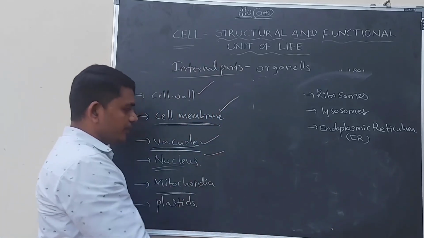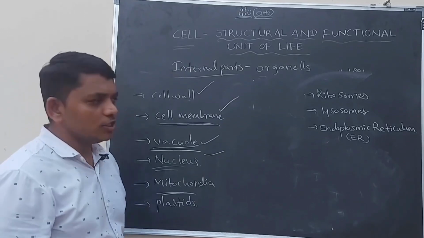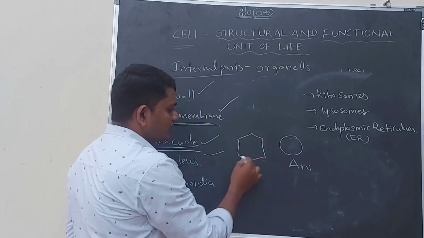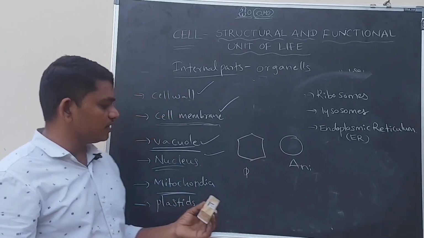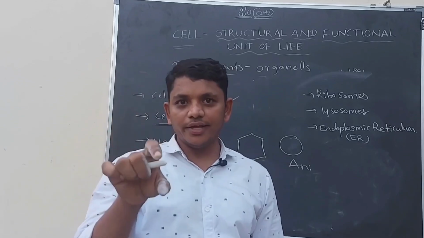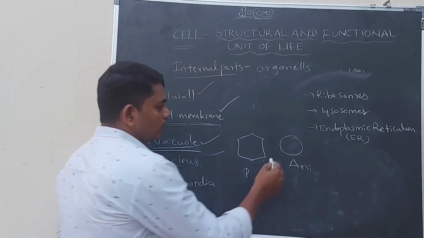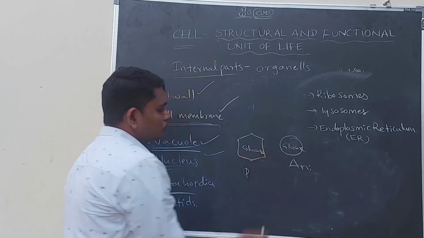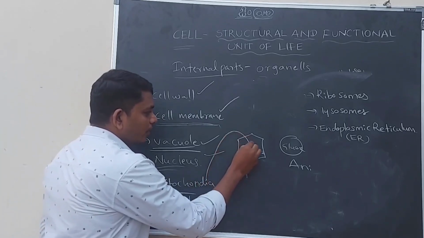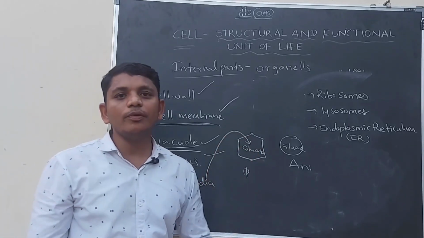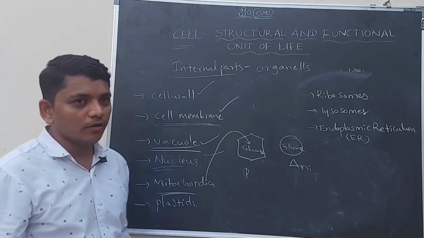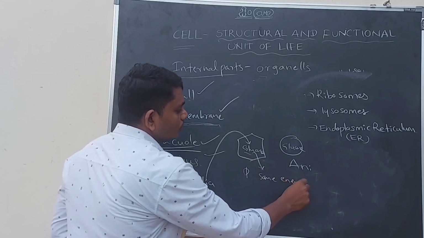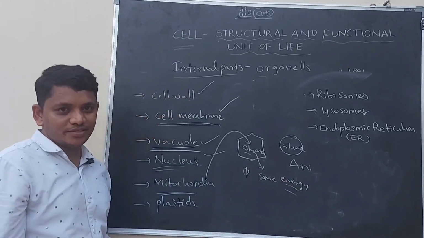And mitochondria. Mitochondria is present in both the animal cell and plant cell also. The main function of the mitochondria is to oxidize glucose in the cell. You know all the cells contain glucose. Usually in the mitochondria glucose will be oxidized. While it is oxidizing, it produces some energy. This energy will be used by the entire cell.